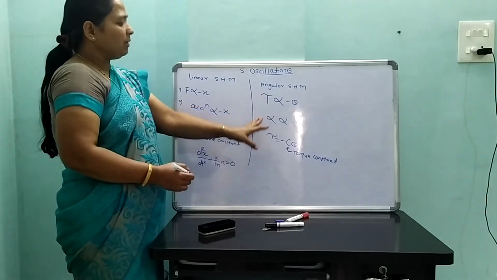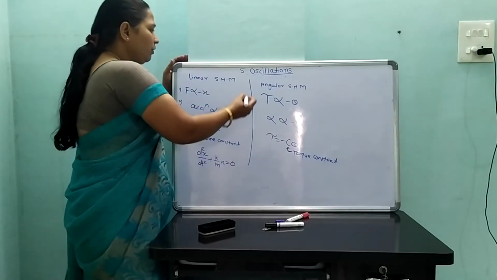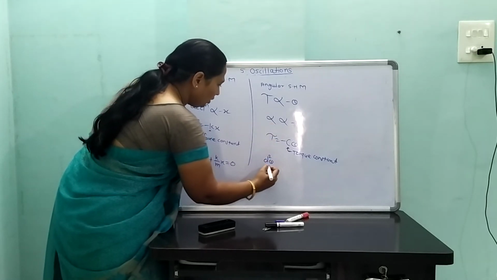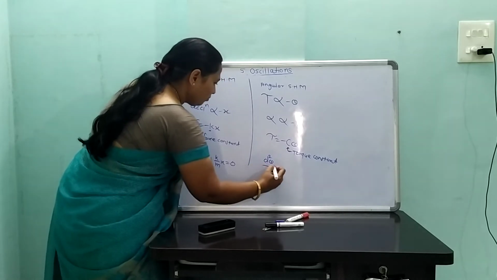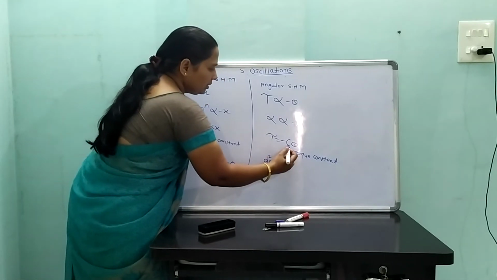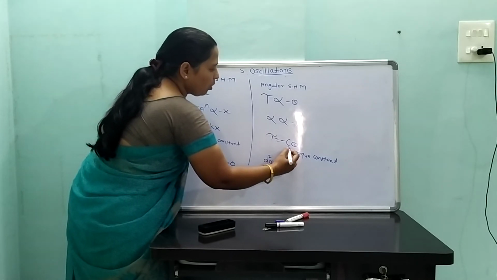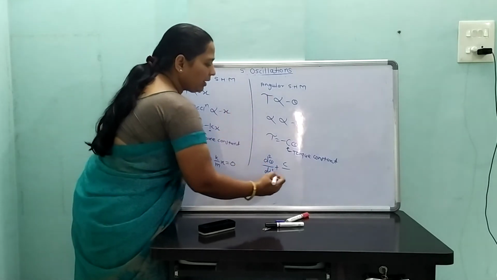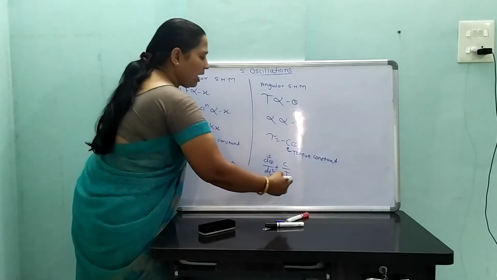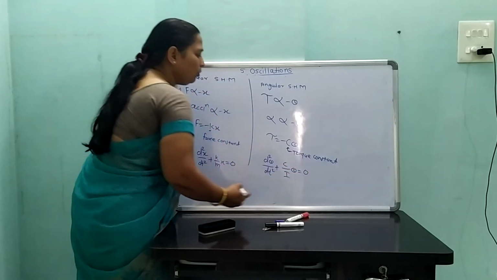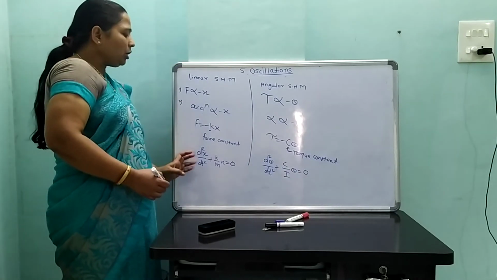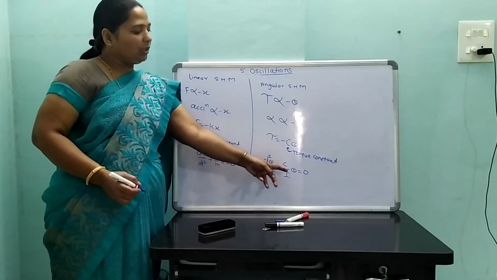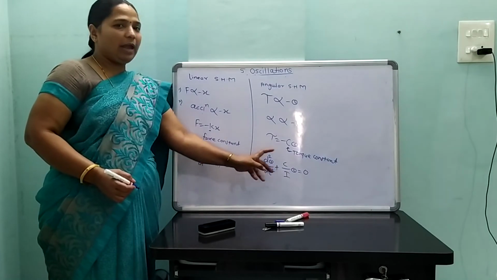Similarly, the differential equation of angular SHM can be written as alpha equal to d²θ/dt² plus c/I into theta equal to 0, where c is the torque constant and instead of m we write moment of inertia I. This is the differential equation of angular SHM.